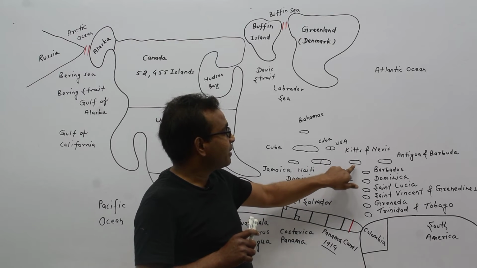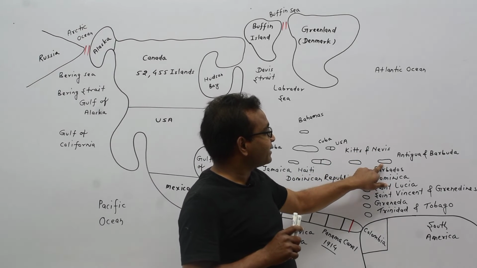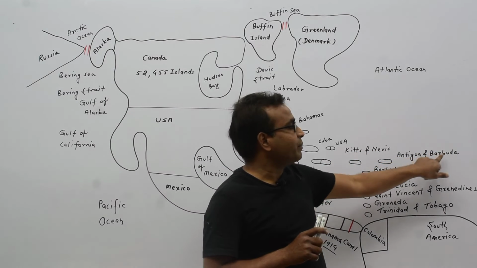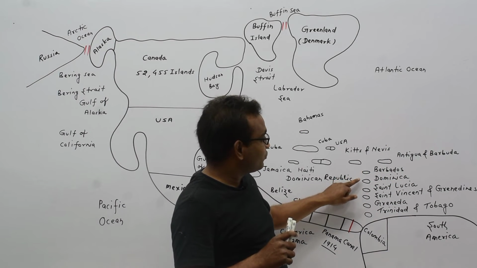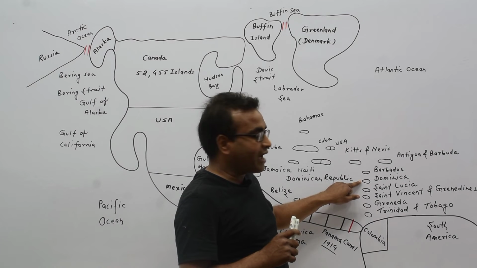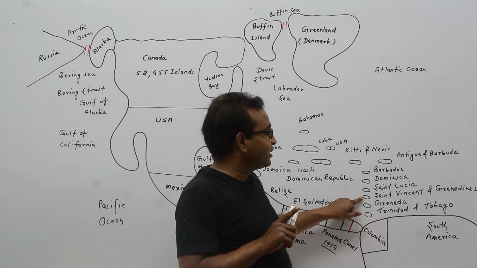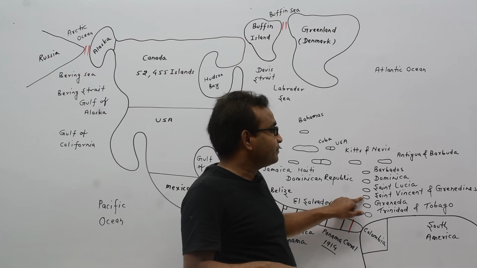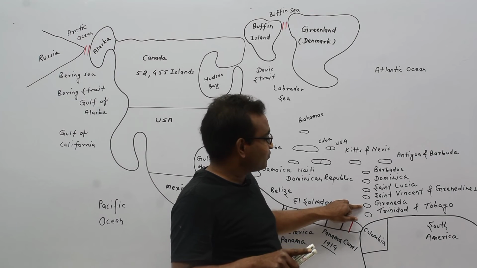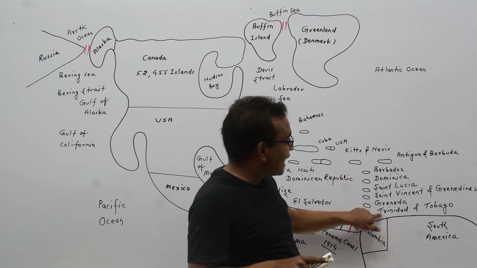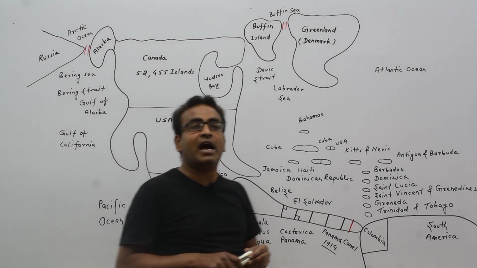This island is divided into 2 countries, Haiti, and the half of the portion is known as Dominican Republic. This island country is Kitts and Nevis. This island country is Antigua and Barbuda. This island country is Barbados. This is Dominica. This is Saint Lucia. This is Saint Vincent and Grenadines. This is Grenada. This is Trinidad and Tobago. And this is South America continent.